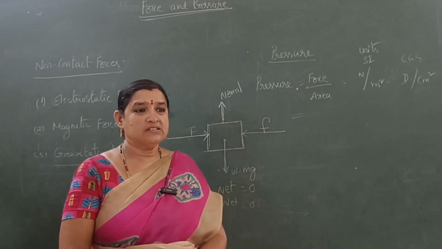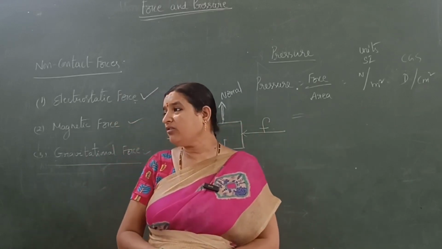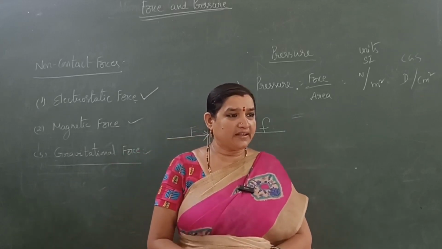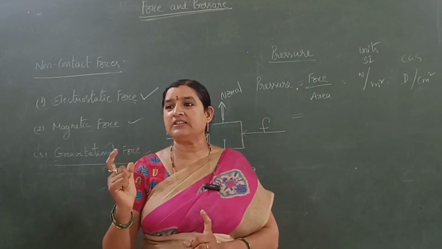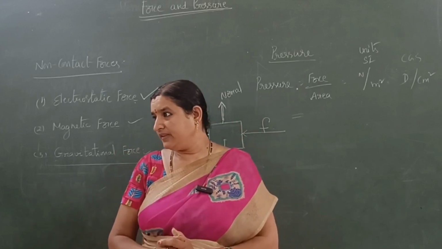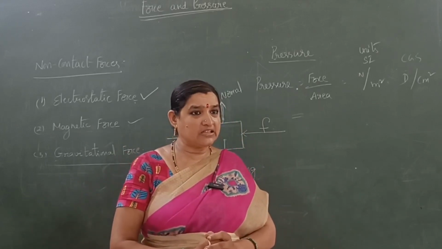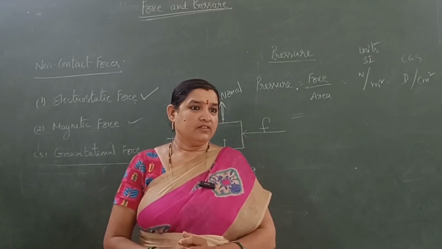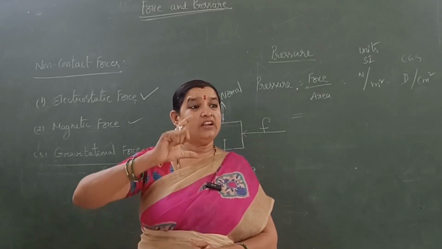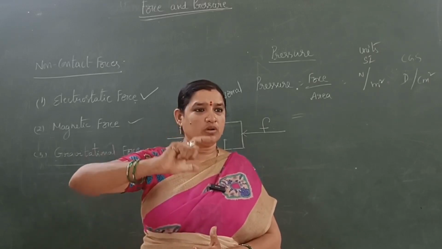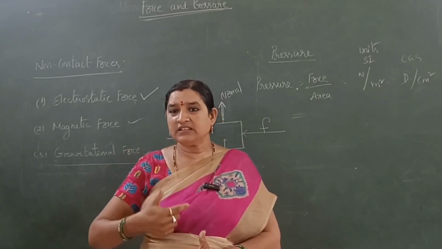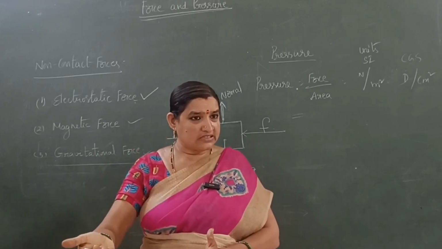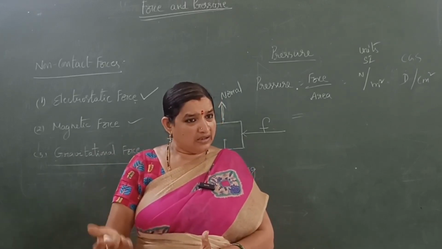What about the liquids and gases? Liquids do not have definite shape. They acquire the shape of their container. So liquids exert pressure on the walls of their container. Pressure depends upon the depth of the liquid. If the depth is more, the pressure exerted by the liquid is also more. If the depth is less, the pressure exerted by the liquid is also less.